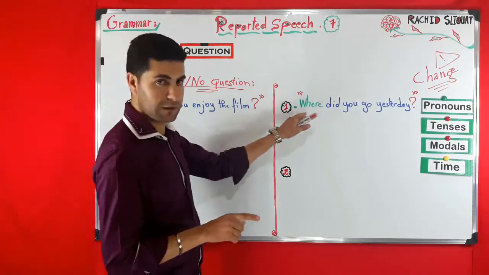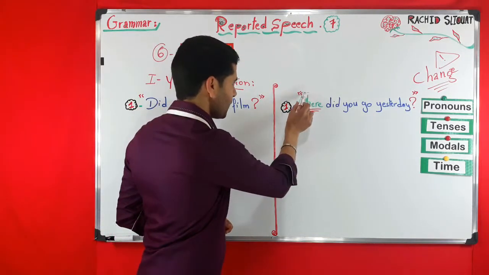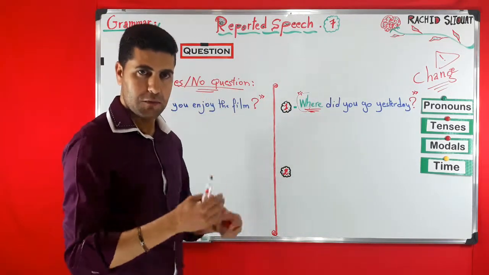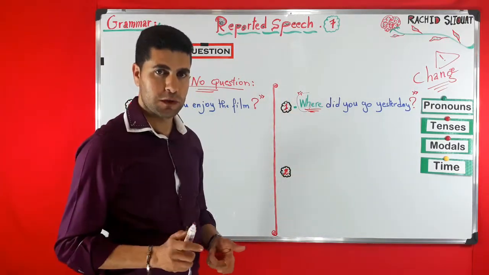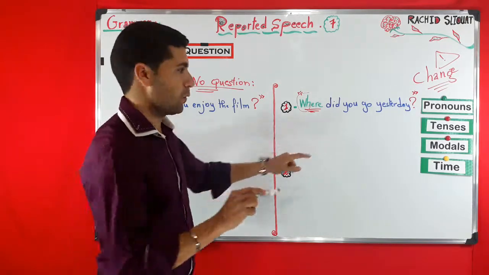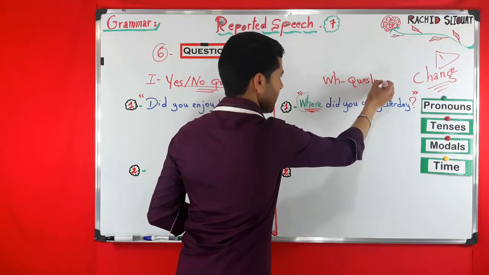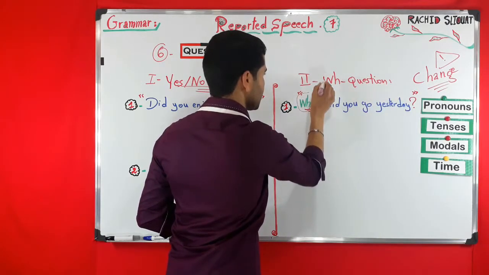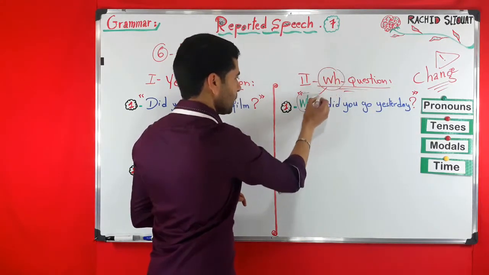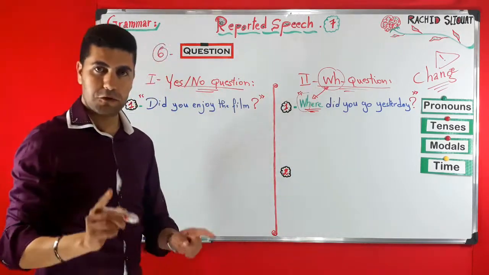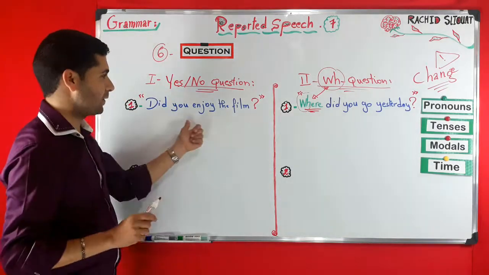As you can see, it starts with a WH word, like when, where, what, why, etc. So these are WH words, and therefore this is what we call a WH question. This is number 2, WH question, very simply because it starts with a WH word. It's not a yes/no question.